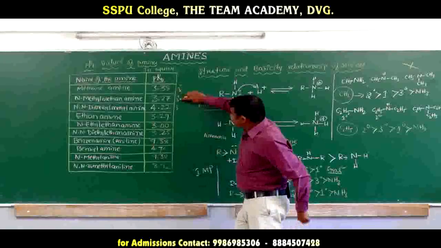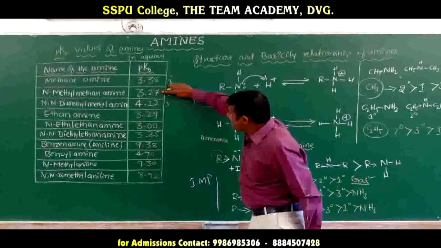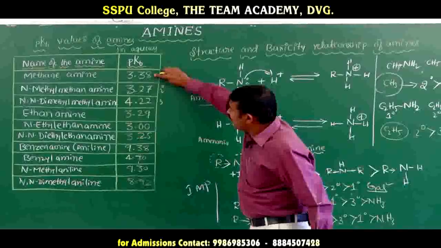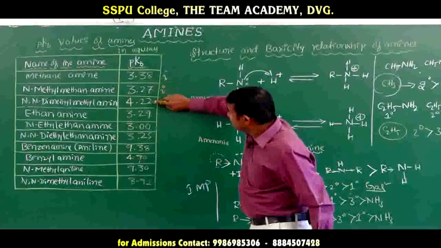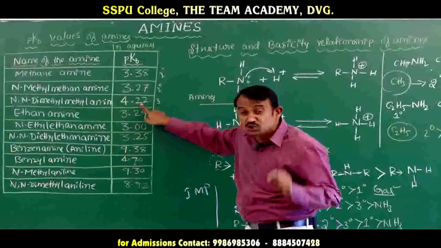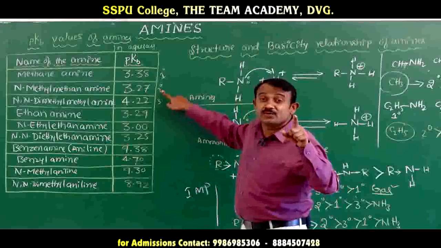Listen here, the secondary amine's pKb value is 3.27. The primary amine's pKb value is 3.38. And the tertiary amine's pKb value is 4.22. Which one has the lower pKb value? The secondary amine's pKb value is lower.